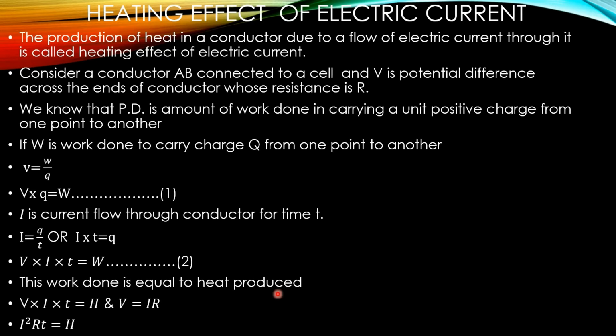On putting this value, V into I into T equals W. This work done is equal to heat produced. So V into I into T equals H, and V equals I R by Ohm's law. So I square R into T equals H.